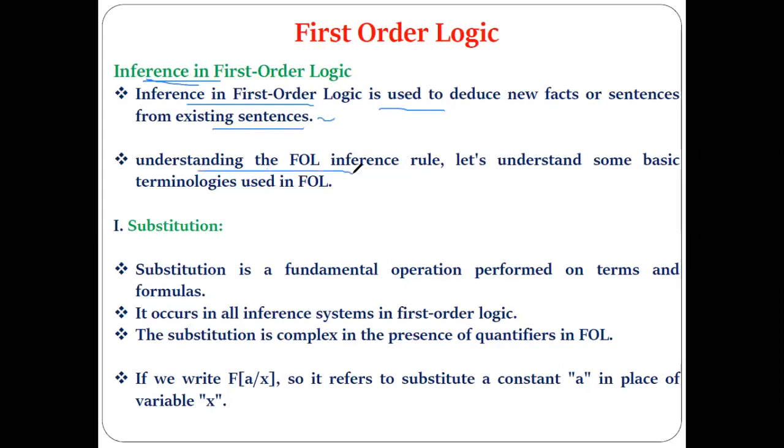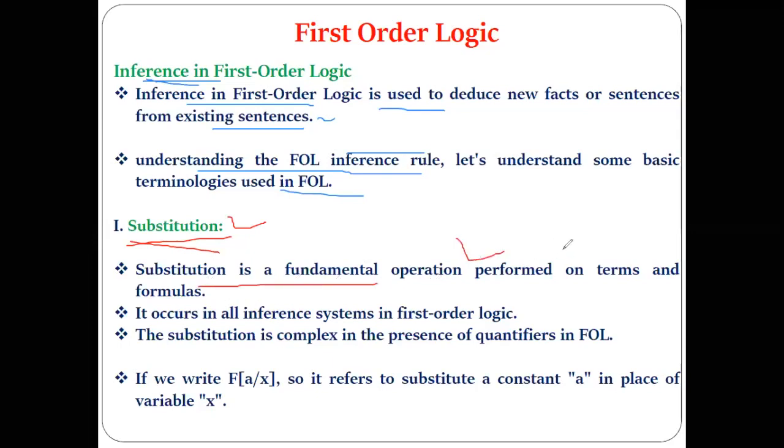Now, before we understand the inference rules related to FOL, first we understand some simple basic terminologies. The first basic terminology is the substitution. Substitution is the fundamental operation performed on the terms and the formula. What terms are, we already discussed last lecture. If you want to write FOL, it follows a particular syntax: the predicate followed by the terms, and your terms can be a function, and the function's arguments can be constants or variables.